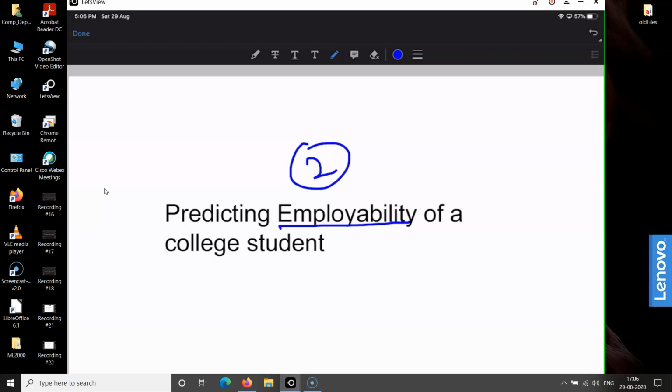And here I have taken certain observations of which students get employment during the campus recruitment drive, and which students fail to get the job during the campus recruitment drive. This problem I am calling predicting the employability of a college student.